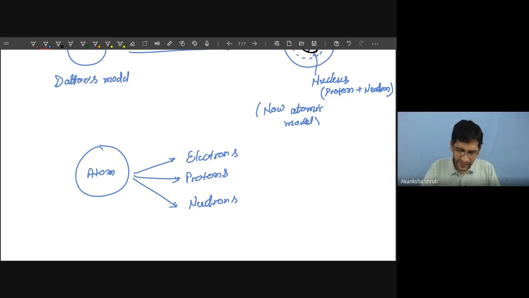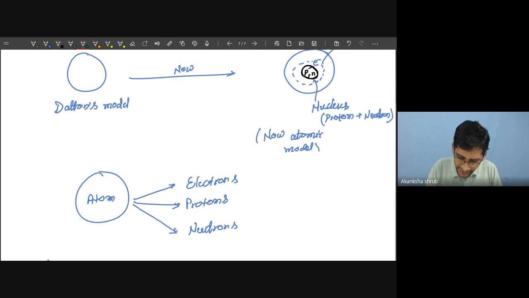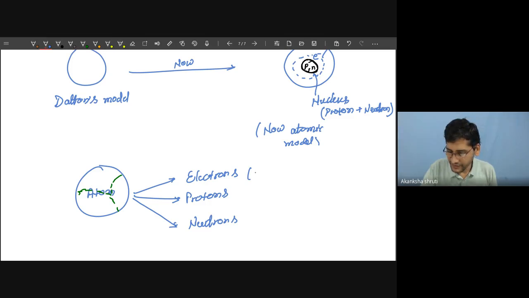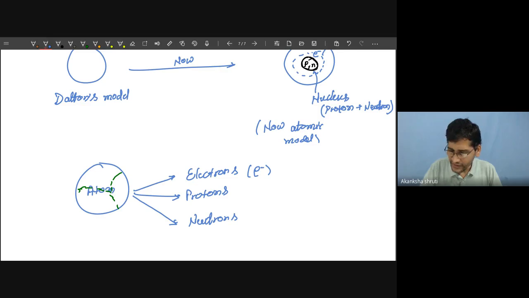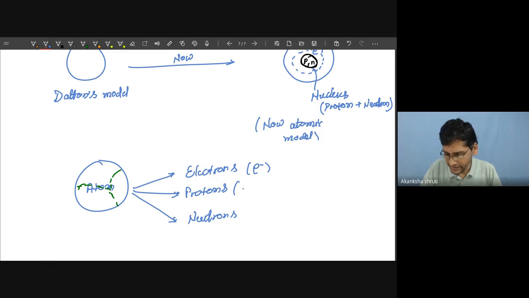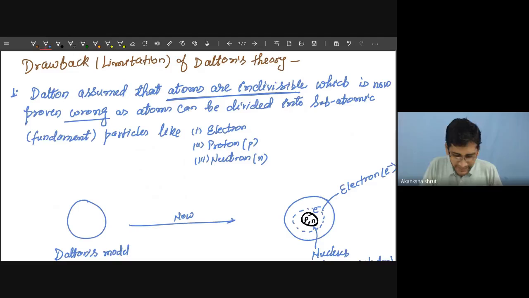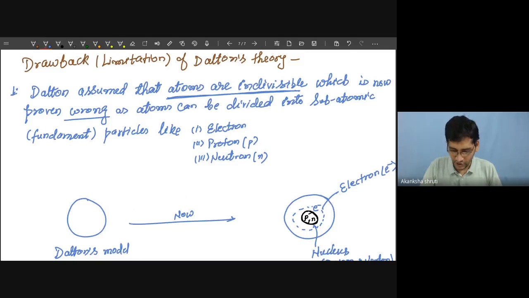So it is this one. Now it is found that these atoms can be divided. It is not a single piece, but rather it can further be divided into three kinds: electron, proton, and neutron. The electron is denoted by e, which we will learn in the next chapter. It has a negative charge, so e minus is denoted. The atom also contains another kind of particle, the proton, which has a positive charge, and the neutron, denoted by n, which does not carry any charge. So this was the major limitation of Dalton's atomic theory.